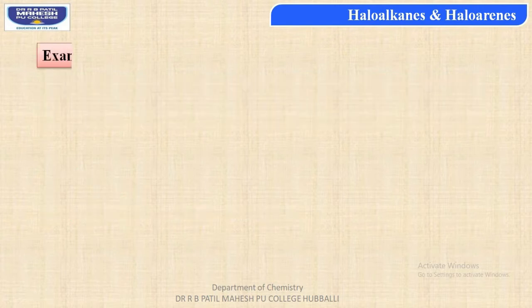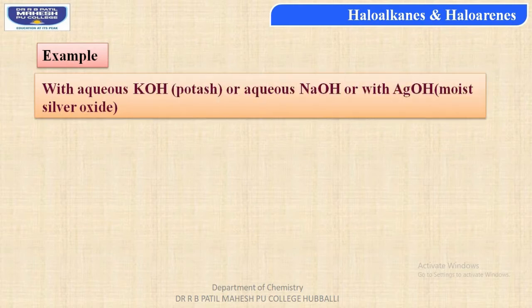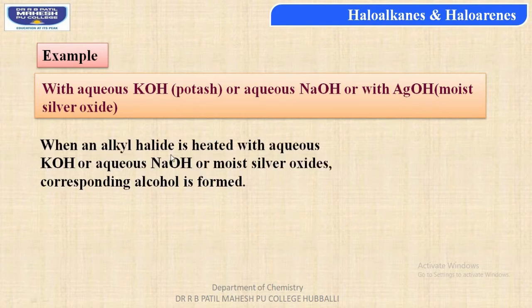Let us consider one example for this, students. With aqueous potassium hydroxide or aqueous sodium hydroxide, or with silver hydroxide, that is moist silver oxide, also called silver hydroxide. So the above reaction occurs when an alkyl halide is heated with aqueous potassium hydroxide or aqueous sodium hydroxide or moist silver oxide, and the corresponding alcohol is formed.